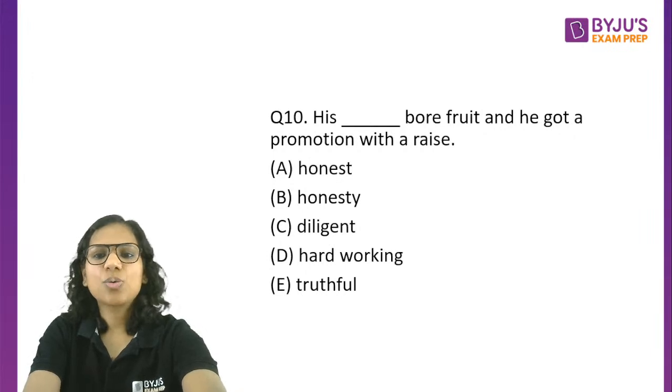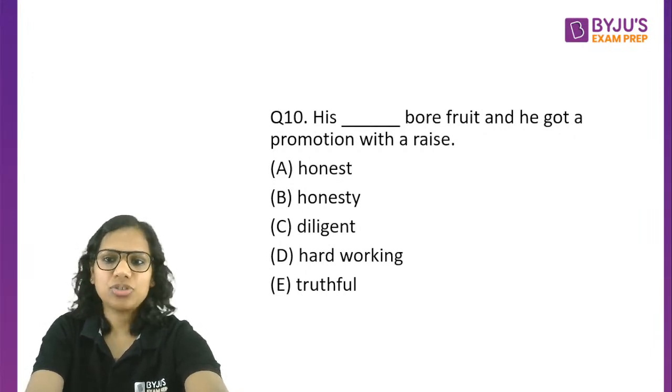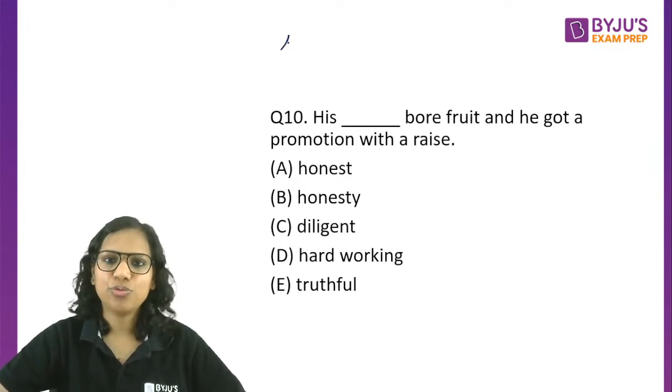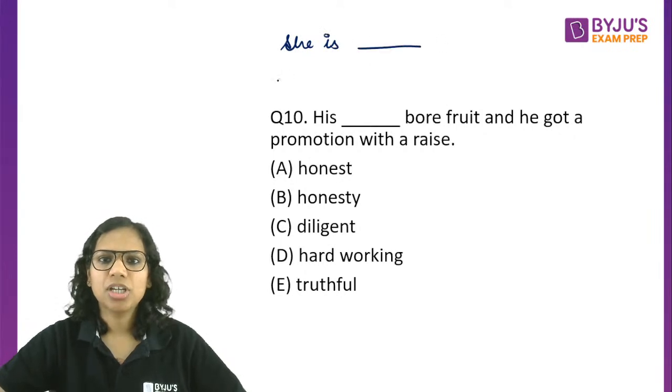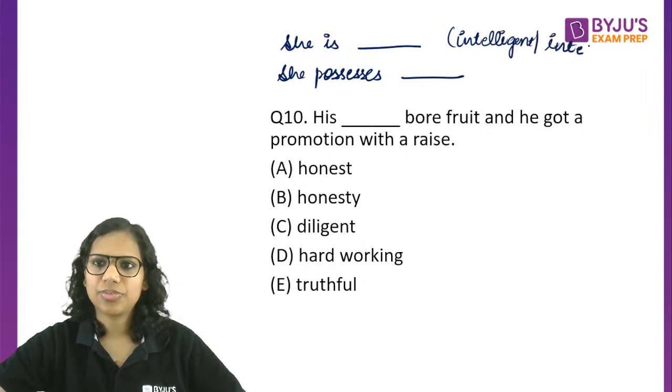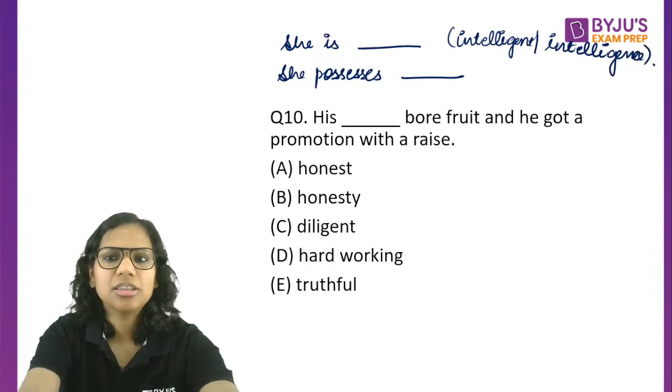So why has this question been included? It's an easy question. The idea is that sometimes students get confused. For instance, she is dash, she possesses dash. Your options are intelligent and intelligence. What will you write in the first blank and what will you write in the second blank? Tell me.